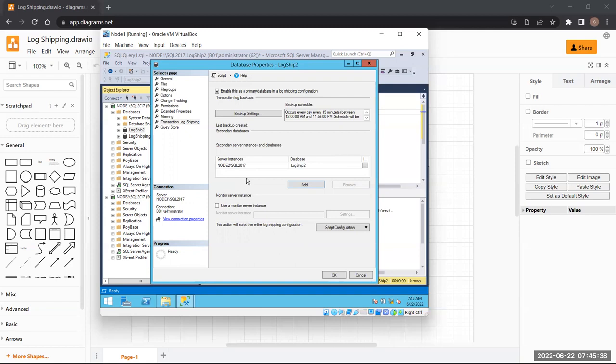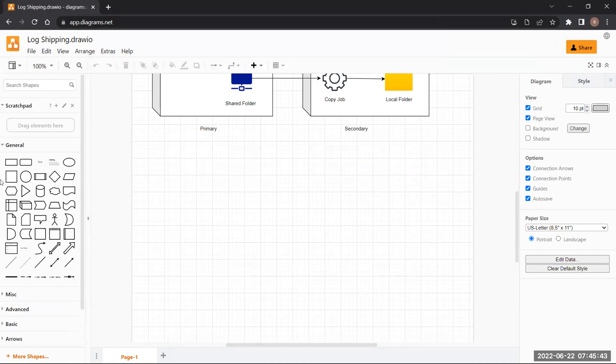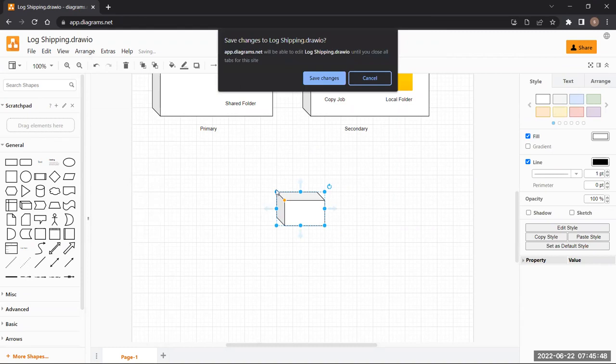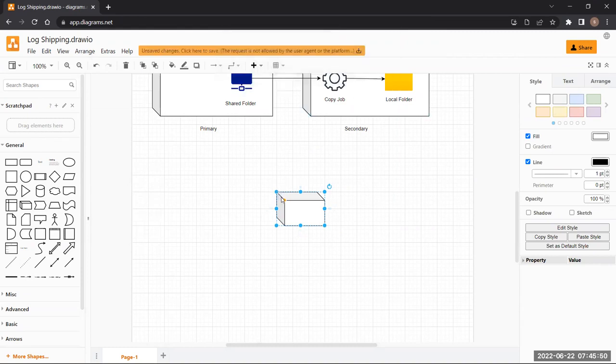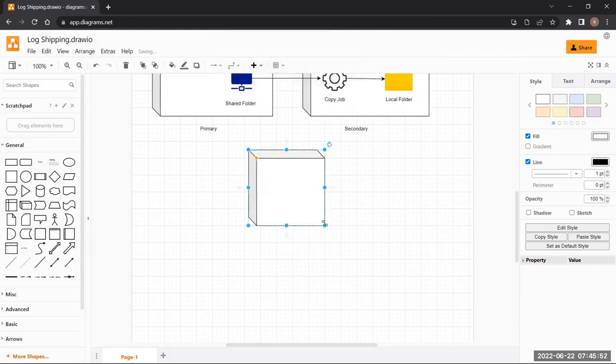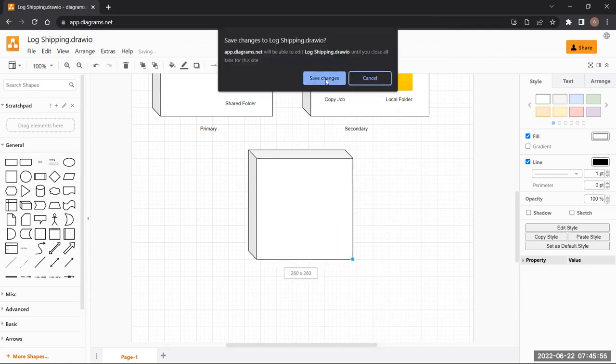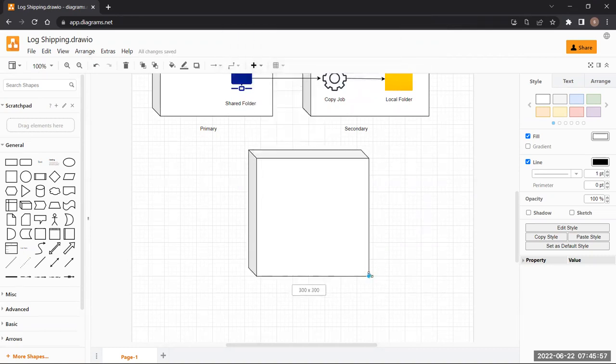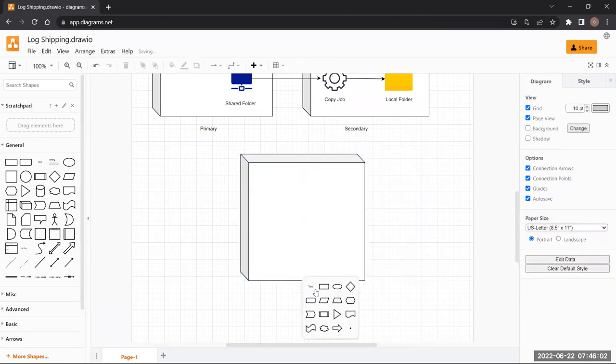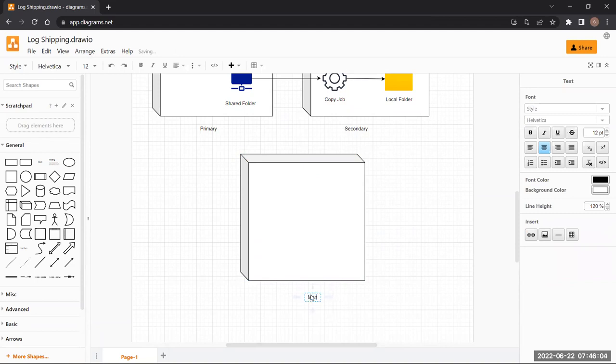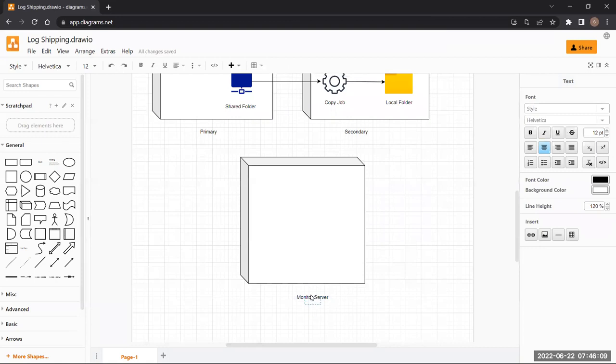What is a monitor server? Any idea? So let's say that this is the monitor server. What is the role of this monitor server?